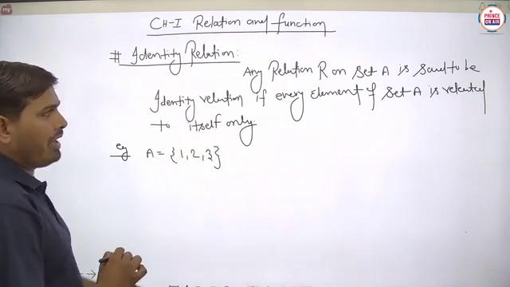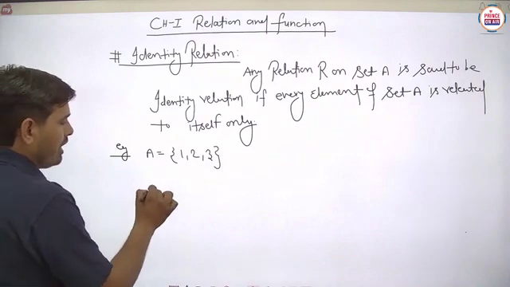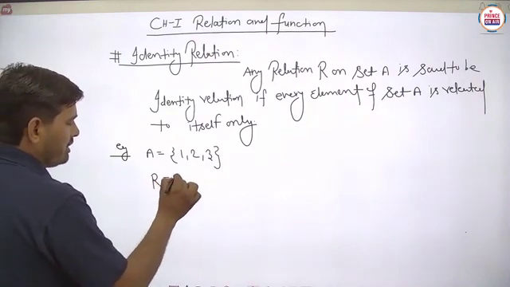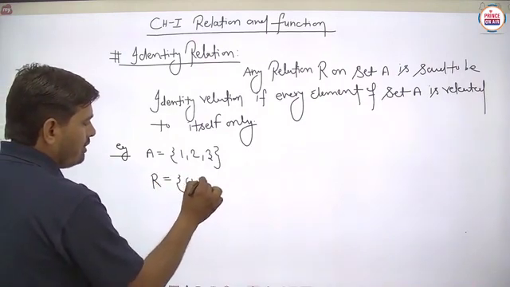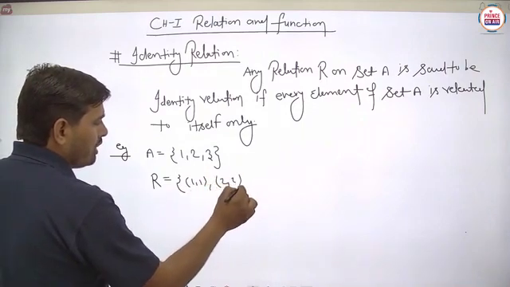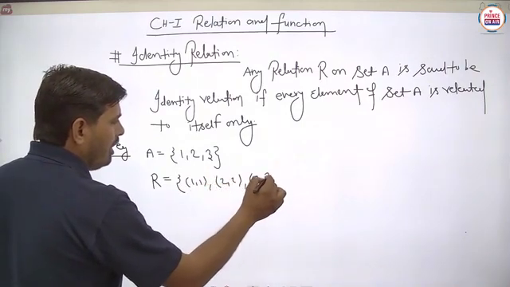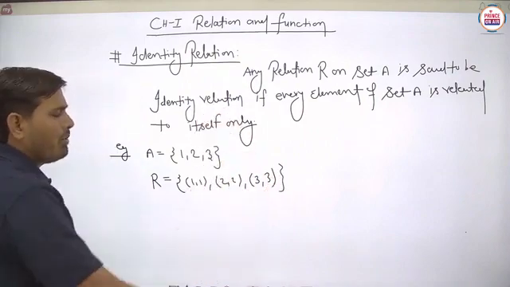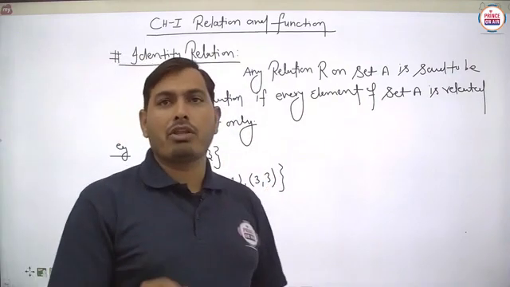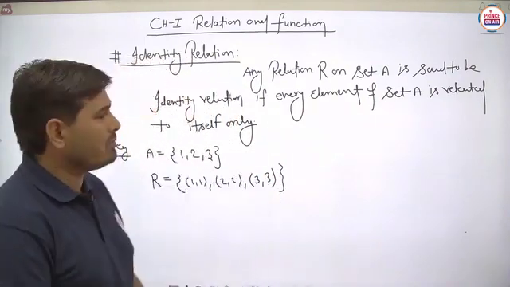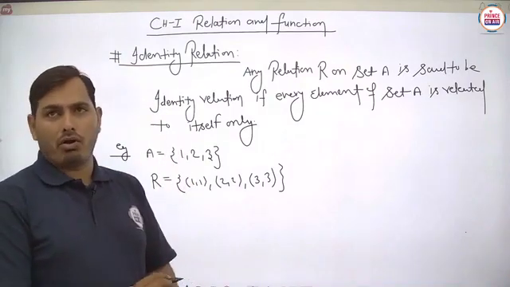and we have to define any relation R1. Suppose the relation R is written like this: (1, 1), (2, 2), and lastly we have to write (3, 3). Then what can you say about this particular type of relation, and whether this relation will satisfy the given definition or not? Is that clear?